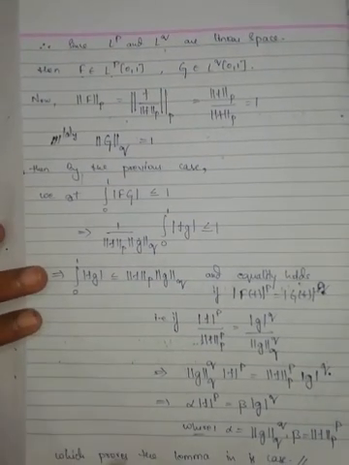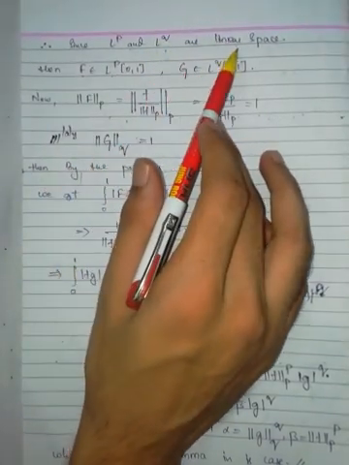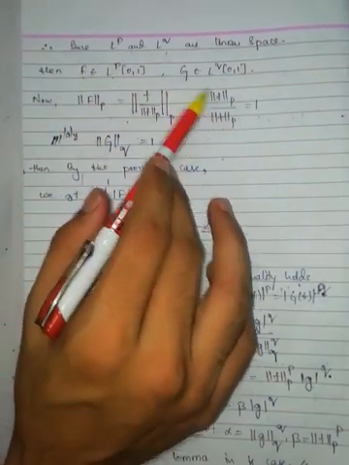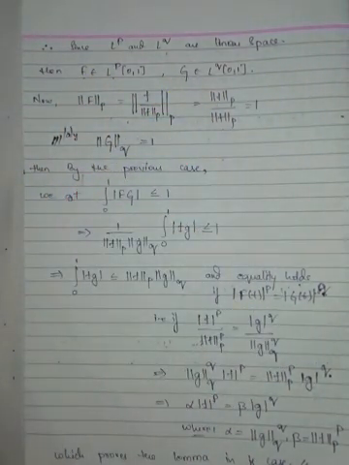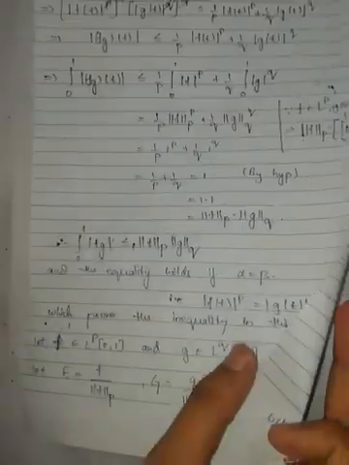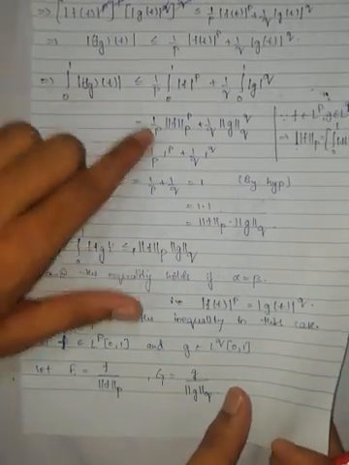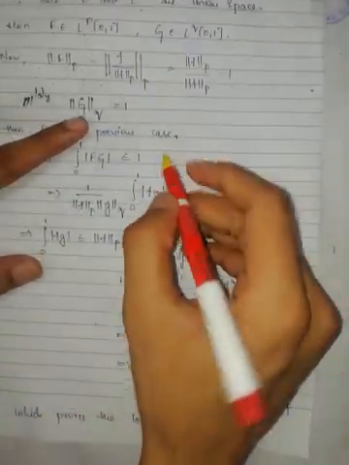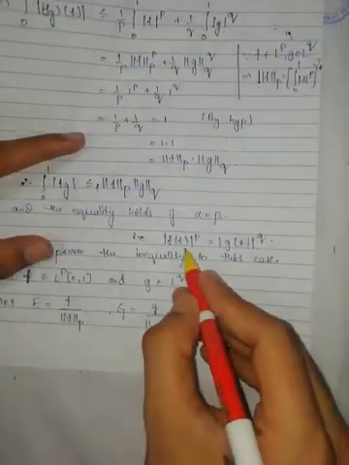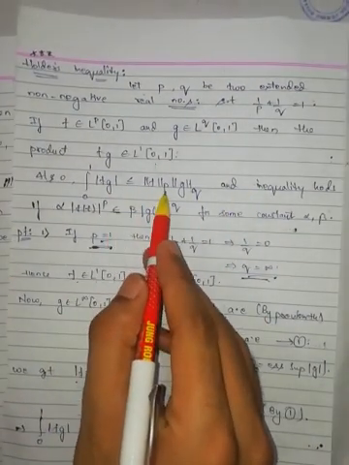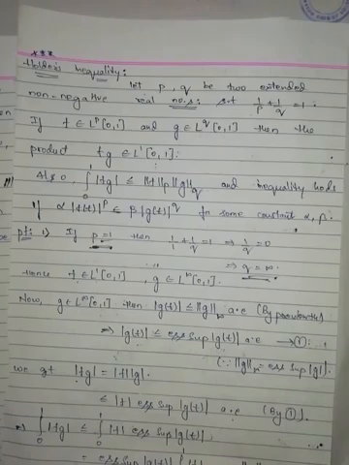Since LP and LQ are linear spaces, these belong to them. The p norm of F and q norm of G are equal to 1, then I use the previous condition we have proved. First, this one is less than or equal to 1 into 1 I used here, and this condition I used here, and I proved the lemma. Therefore, in any case, this one is less than or equal to this one, and equality holds for some alpha and beta.